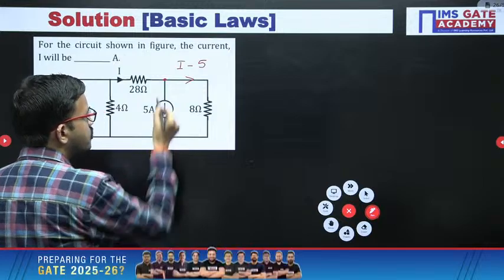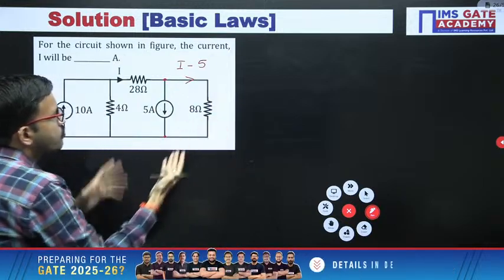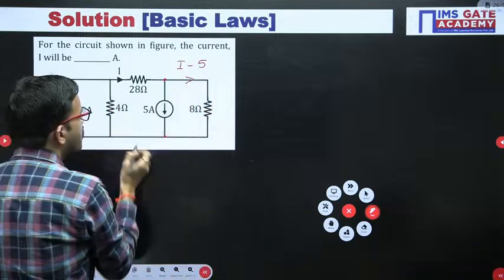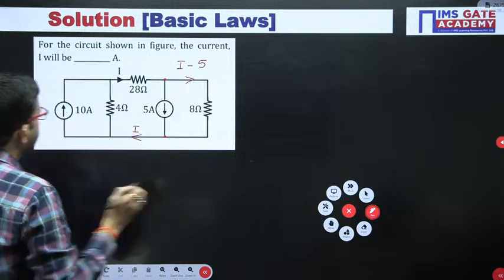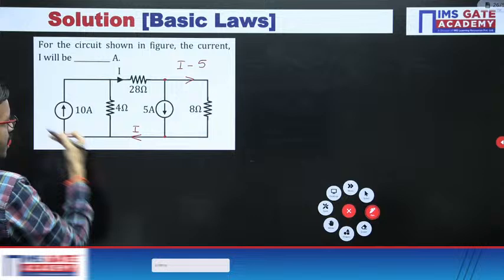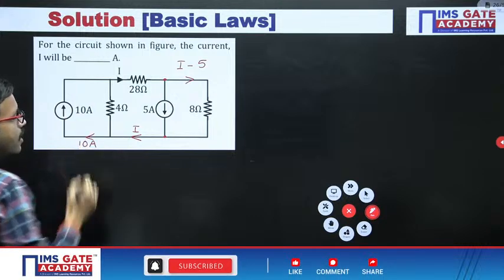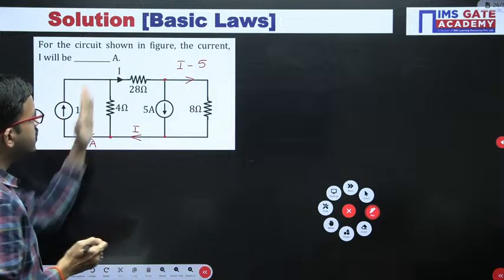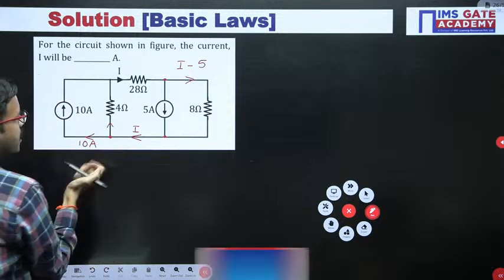Similarly, for this particular node, in this branch 5 ampere is entering, and here I minus 5 is entering. Once again if you apply KCL, 5 minus 5 both get cancelled, and the resultant current I goes like this. Next, in this branch already 10 ampere is going like this. Now once again if you apply KCL in this particular branch, the resultant current flowing is I minus 10.